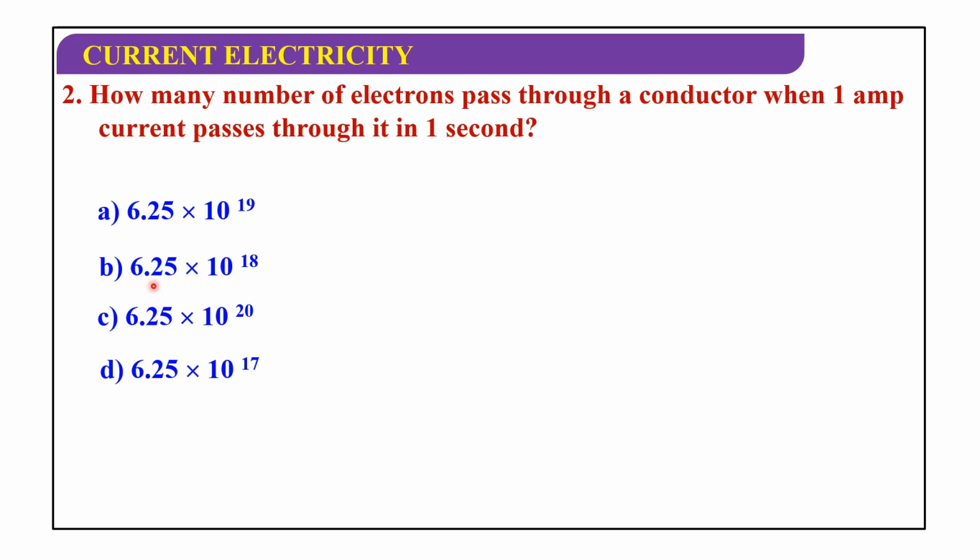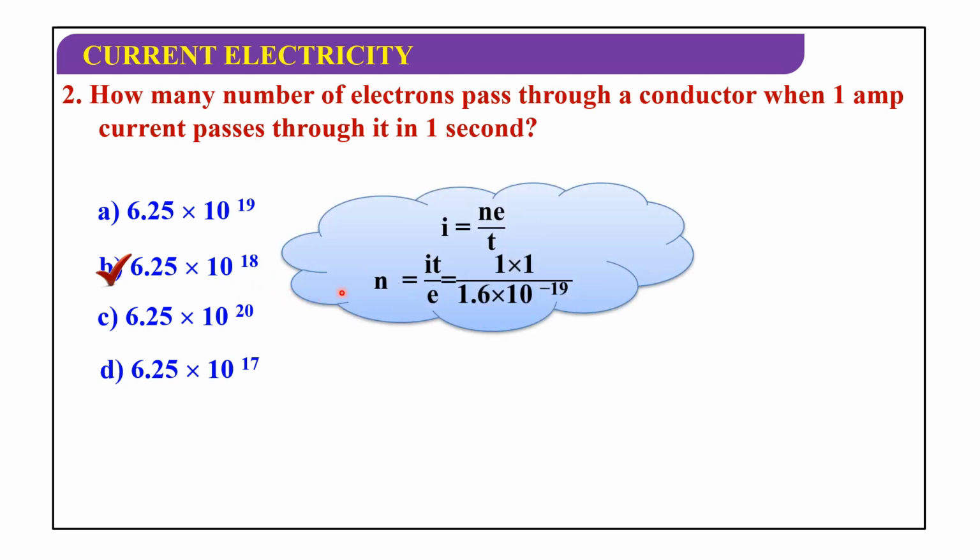The number of electrons is 6.25 times 10 to the power of 18. I equals Ne by t, so N equals It by e. The charge of an electron is 1.6 times 10 to the power of minus 19. So 1 divided by 1.6 times 10 to the power of minus 19 gives 6.25 times 10 to the power of 18 electrons.